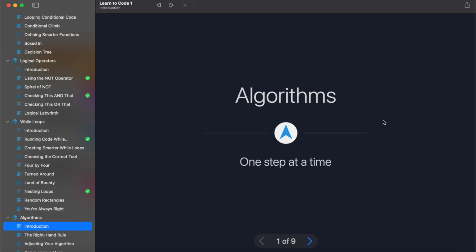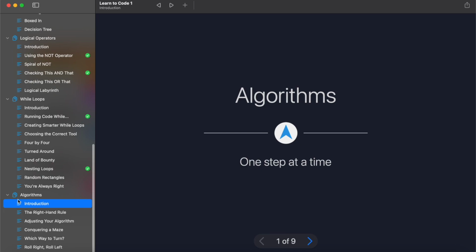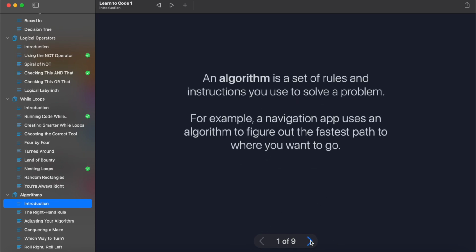So in Learn to Code, after the while loop section, we move into the final section, which is algorithms. So as always, first and foremost, what is an algorithm? Well, Playgrounds itself actually gives a pretty good explanation here in the introduction. So an algorithm is a set of rules and instructions you use to solve a problem.